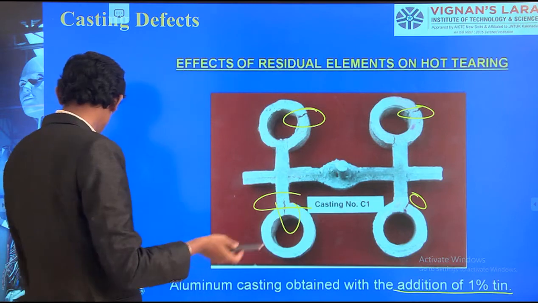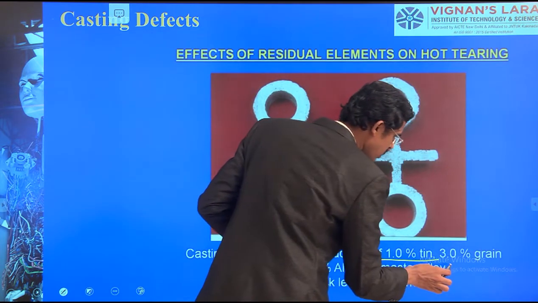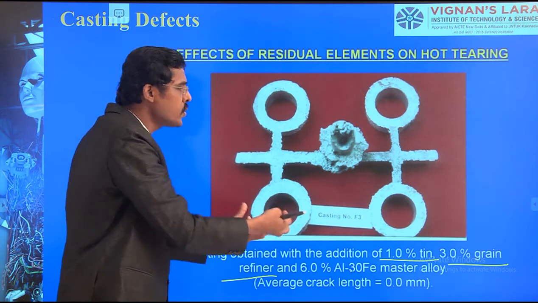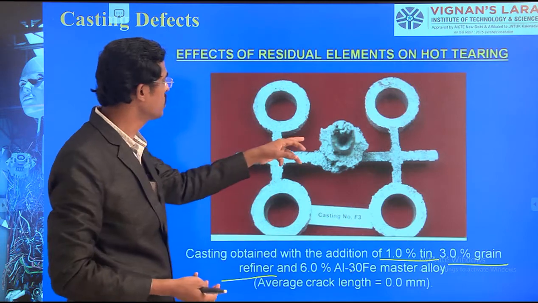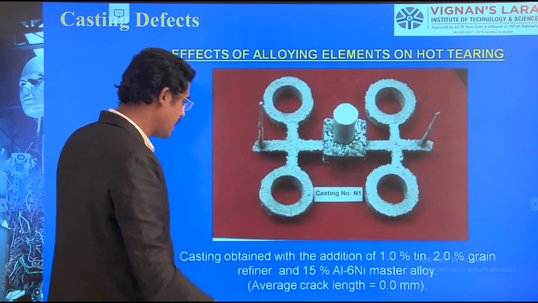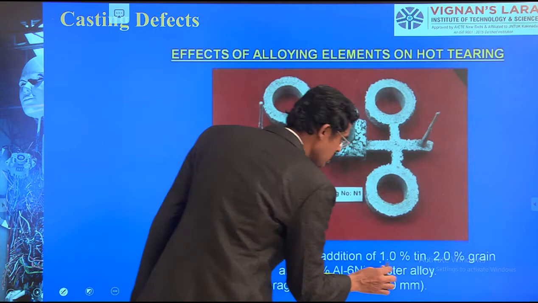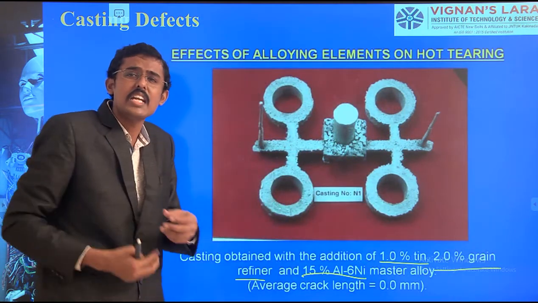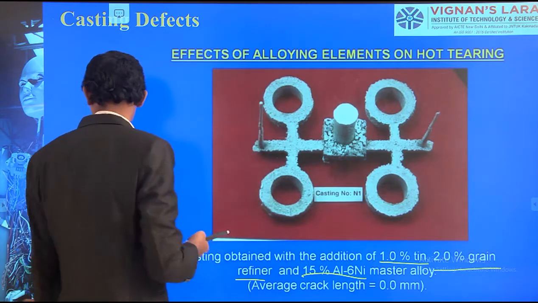So I am adding additional alloy system, these additives. See, 1% of tin and 3% of grain refiners are added. After that, the defects are reduced. I am increasing the alloy system related to warmer conditions, so these defects are getting reduced. See, I am adding much more: 15% of aluminium and 6% of nickel, 1% of tin, and 2% of grain refiners. These grain refiners make the casting a defect-free component.